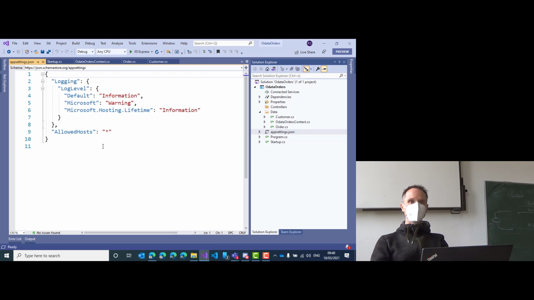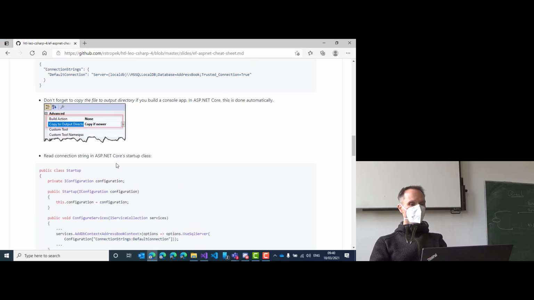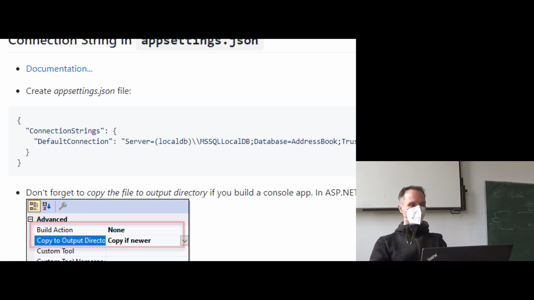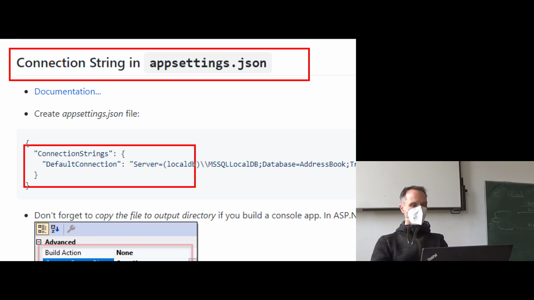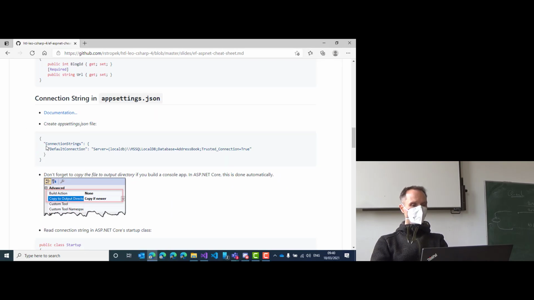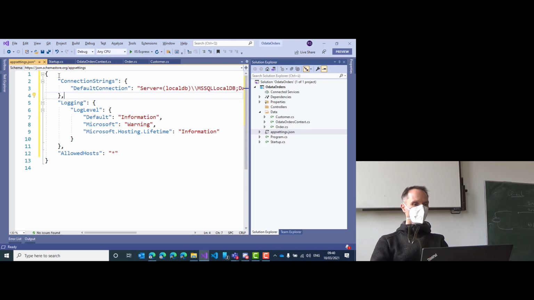We have been using localDB for this semester, and we will use localDB again here. So let's jump into the cheat sheet, scroll a little bit up, and if you take a close look, you will find a chapter here, connection string in app settings JSON, and we can just copy this one out from the cheat sheet. So let's get that one, and let's add it here, and we are good.